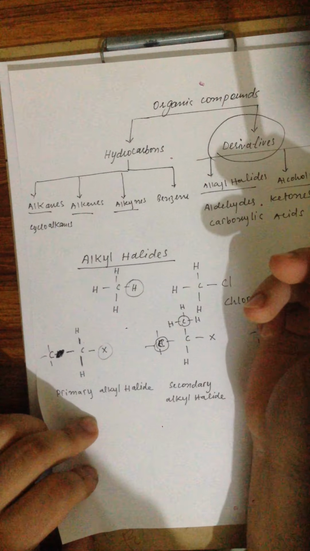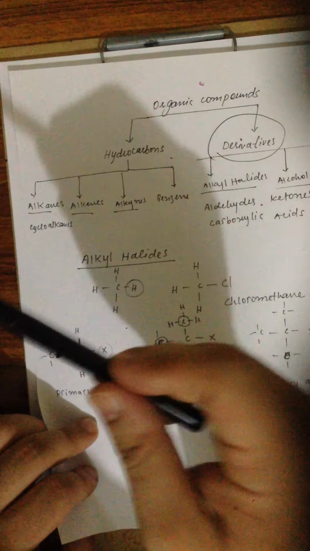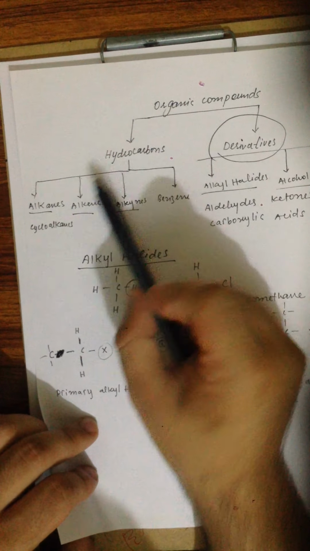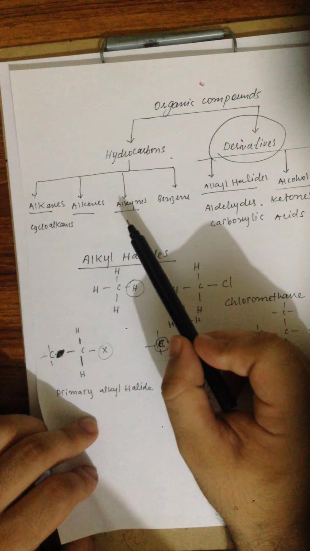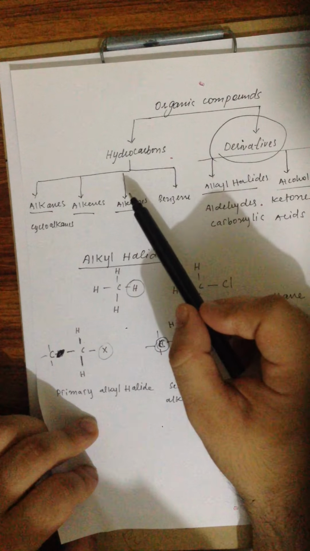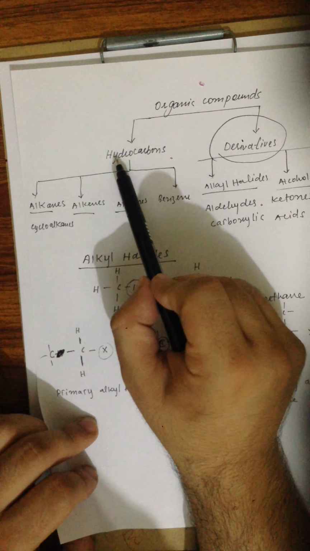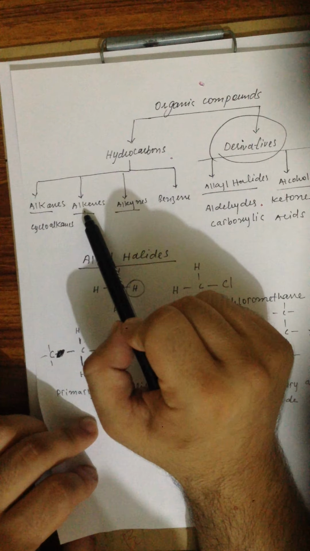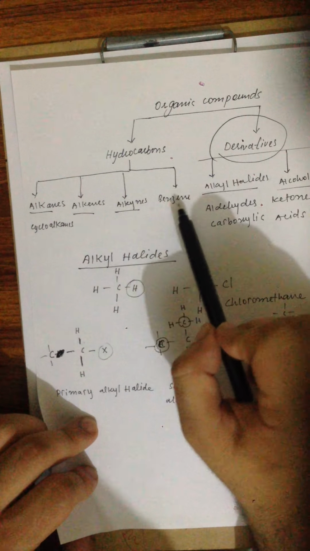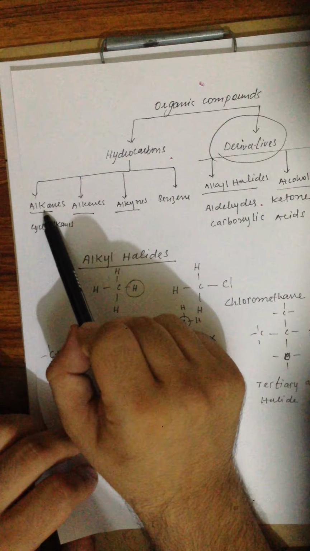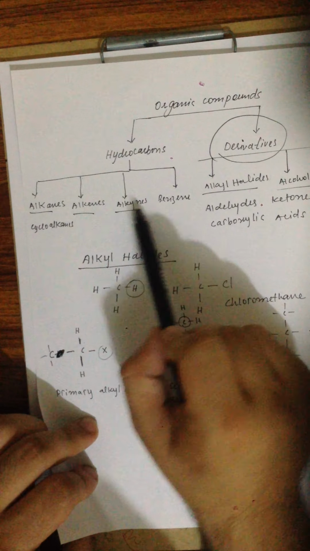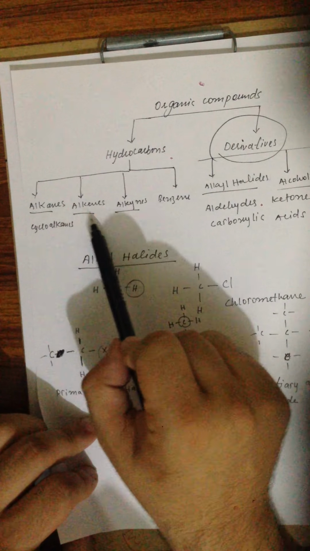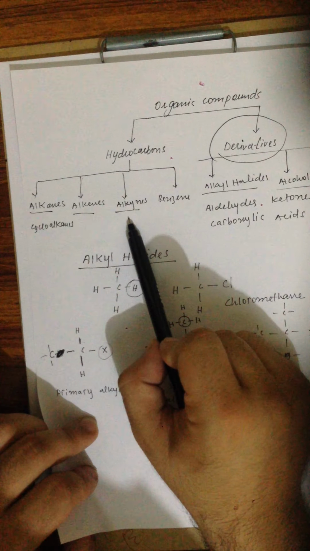As you know, they exist in the form of long chains. The main skeleton is formed by the carbon atoms, and hydrogen atoms are attached to the carbon atoms to satisfy their valency. So hydrocarbons can be classified into alkanes, alkenes, alkynes, and benzene. Alkanes, alkenes, and alkynes have their cyclo counterparts such as cycloalkanes, cycloalkenes, and cycloalkynes.